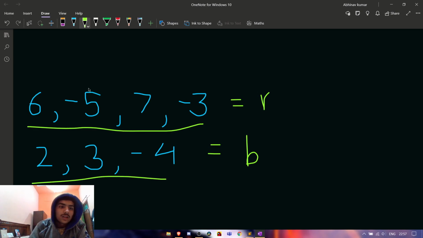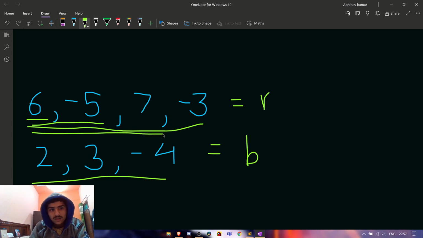For the first array, the first prefix sum is 6, then 6 plus minus 5 is 1. Then 6 minus 5 plus 7 is 8. Then 6 minus 5 plus 7 minus 3 is 5.